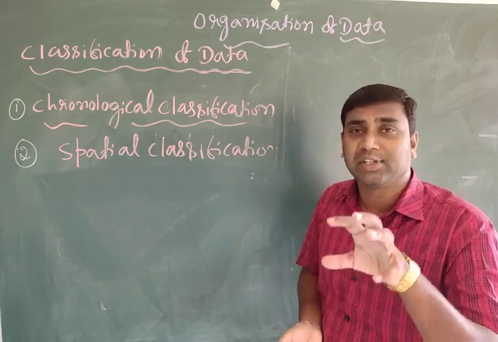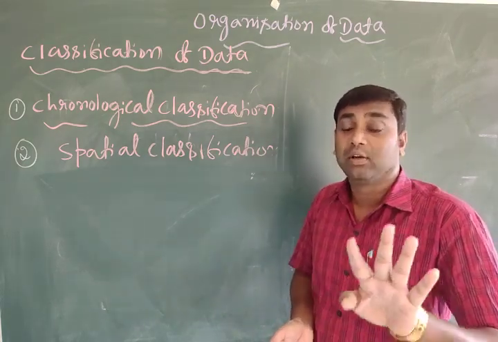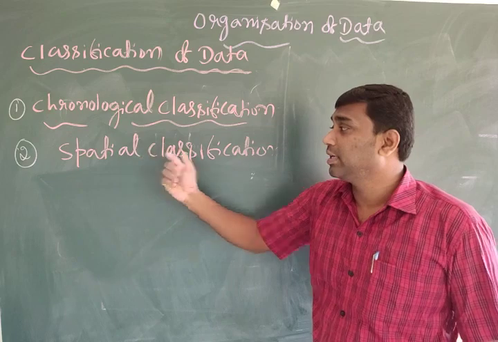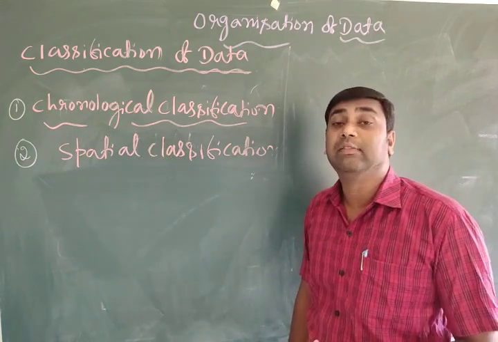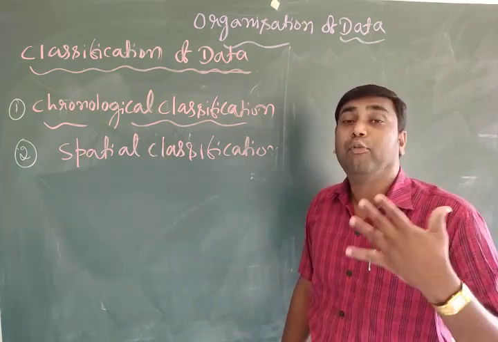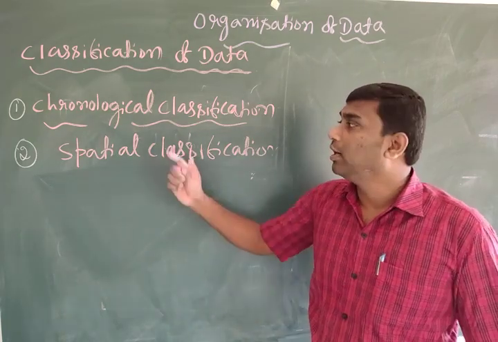Under the classification of data, we can observe four types. The first is chronological classification, the second is spatial classification, the third is qualitative classification, and the fourth is quantitative classification.